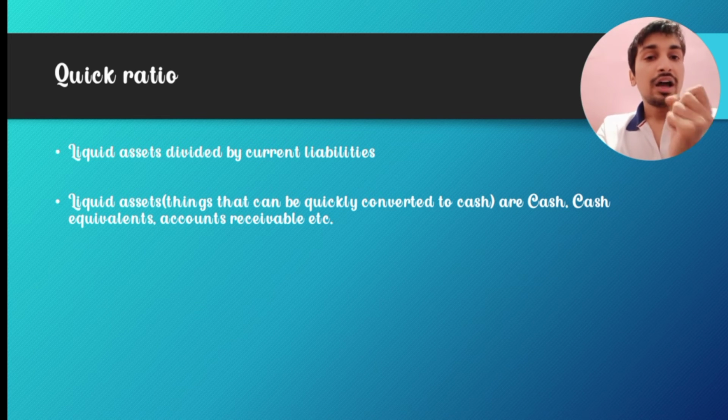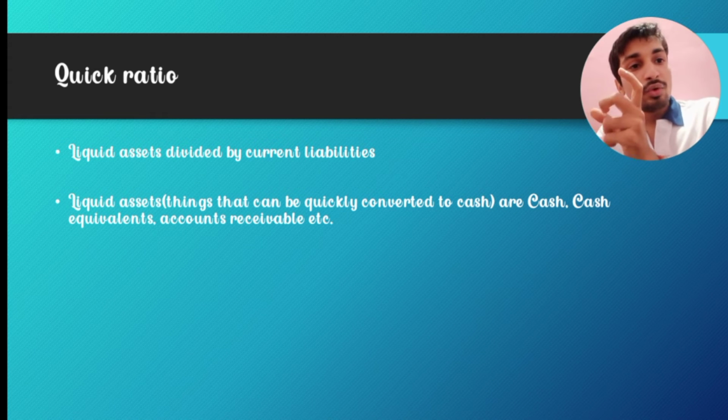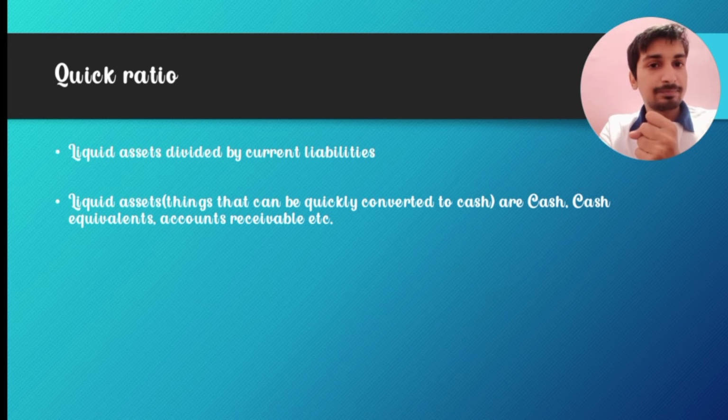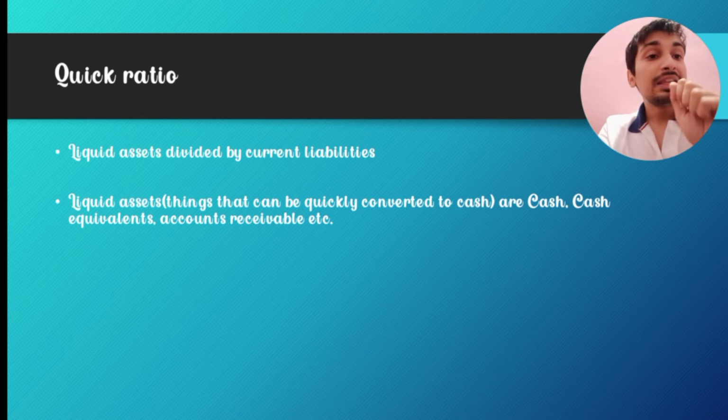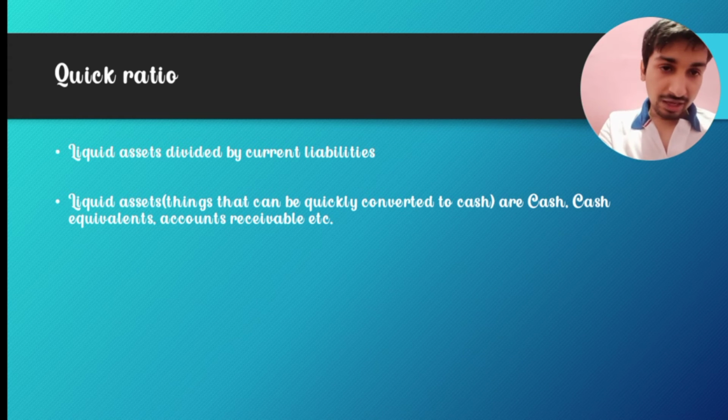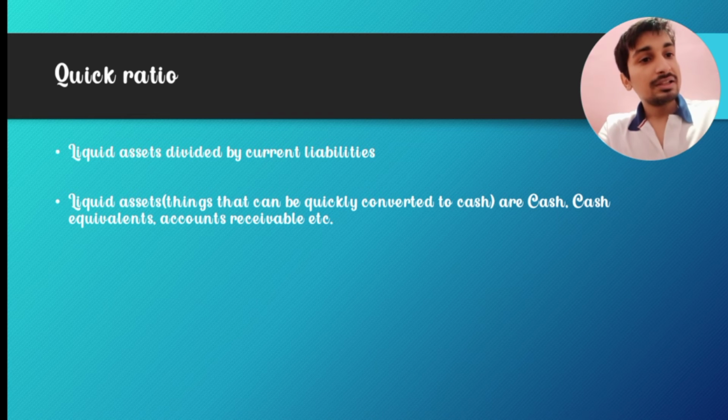I have an iPhone, for example. I can sell the iPhone and get back the money immediately. So that is called a liquid asset. It is a liquid asset for me because I can convert it easily to cash.